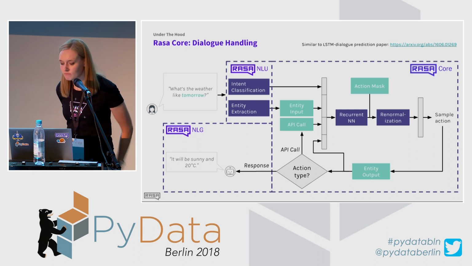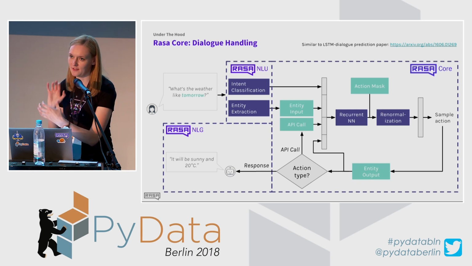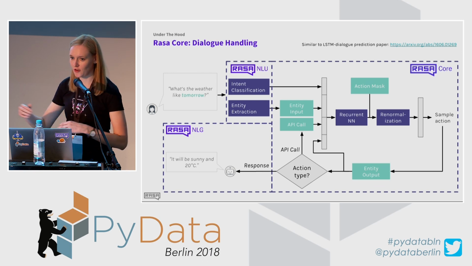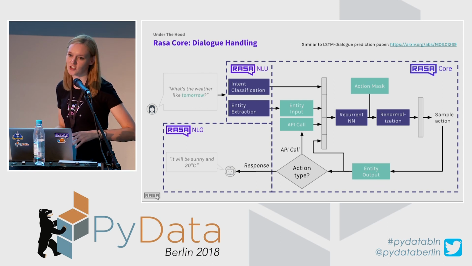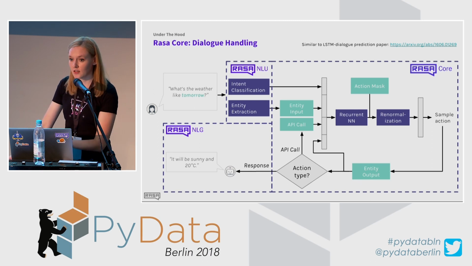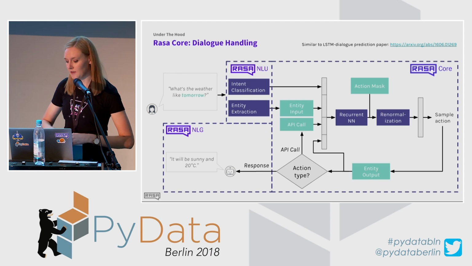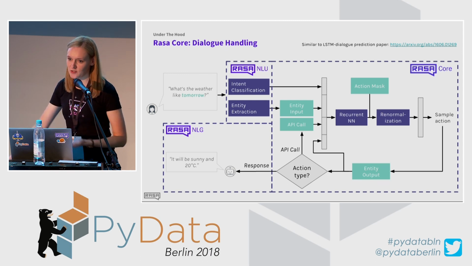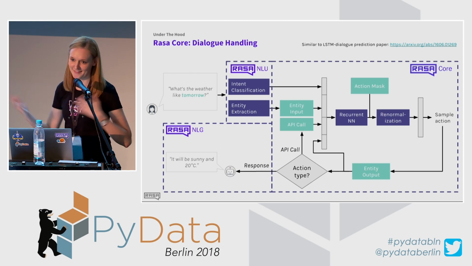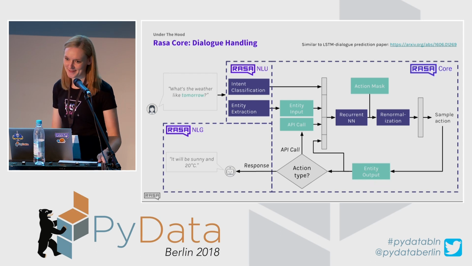Yeah, so with Action Mask, you can limit the amount of actions that your chatbot can perform. In your training data, you would probably define, for example, 5 actions, but at a specific state of conversation or for a specific domain, you would like to limit your chatbot so that it would be able to predict only 3. So you can use Action Mask for that. And since you are excluding some of the actions, you have to renormalize predictions so that they sum up to 1 again, and that it would just work as it should.